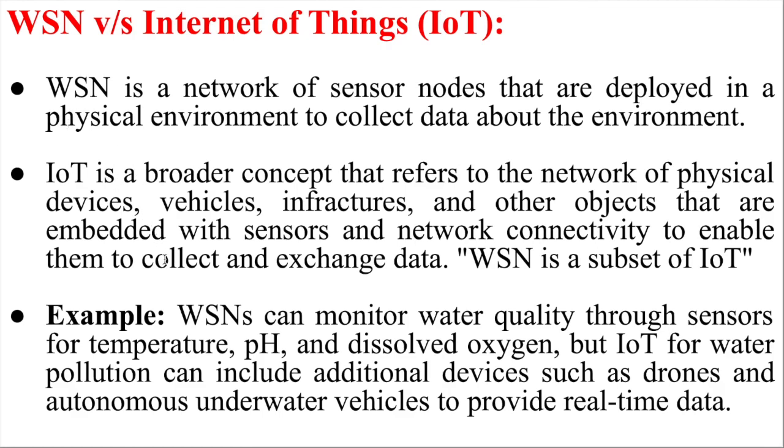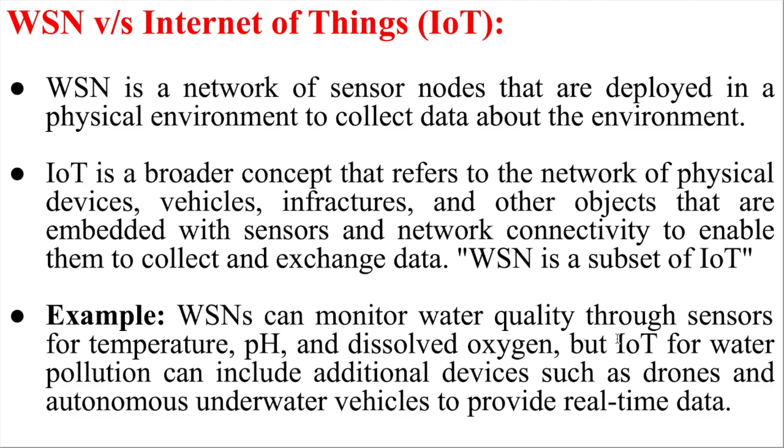Everything together is what we can call the IoT, not only the wireless sensor network. Say, for example, water pollution monitoring. What is the wireless sensor network in that case? Your sensor nodes can monitor the water quality through sensors, such as a temperature sensor, pH level sensor, and dissolved oxygen sensor. But if someone says you need to make an IoT for water pollution monitoring, in that case the IoT can include additional devices such as drones. How can you collect river water data? Your sensors transmit the data to the drone, and the drone can communicate the data for further processing, or autonomous underwater vehicles can provide real-time data communication.